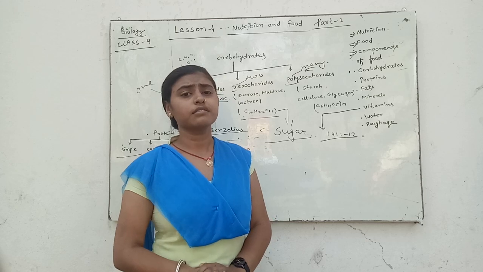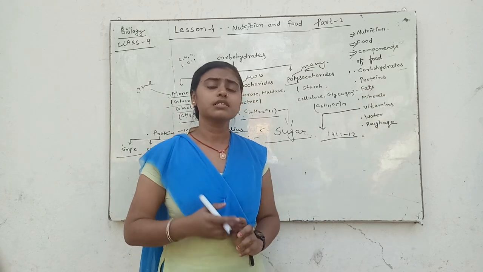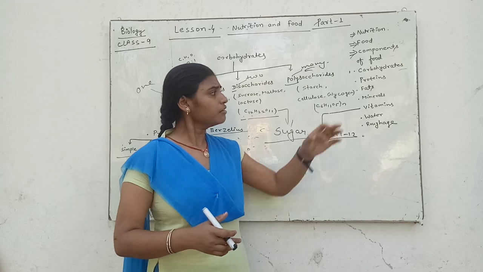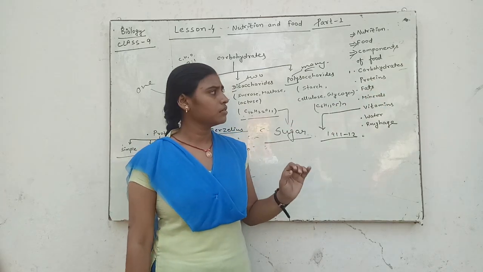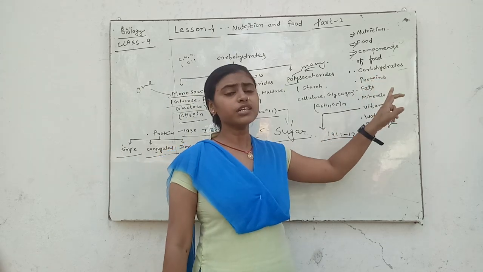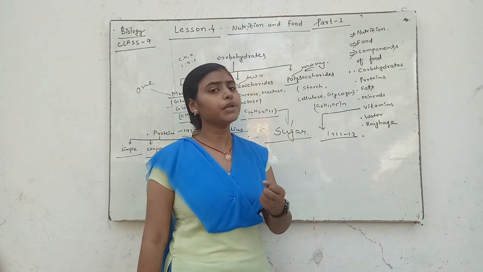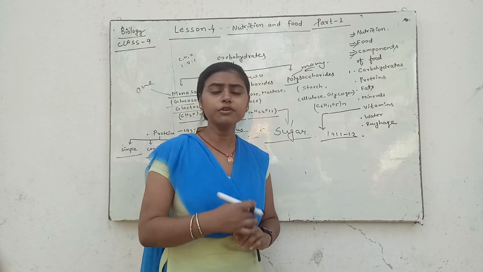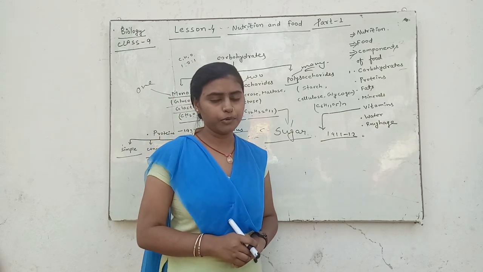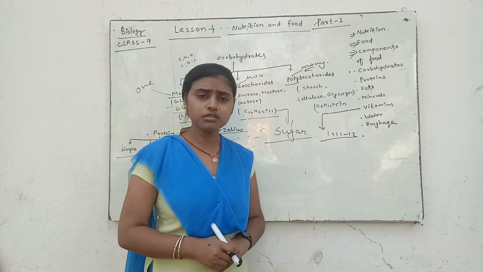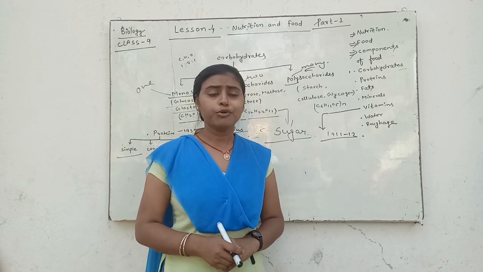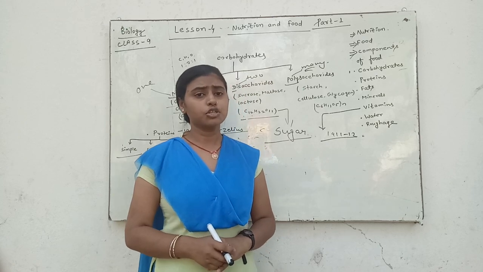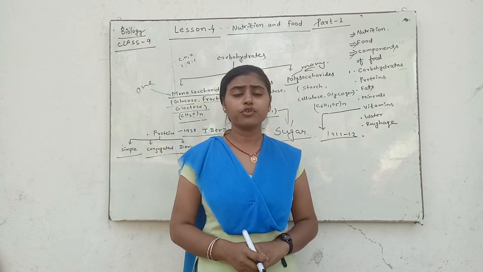Some proteins are obtained from plants, some from animals. Protein obtained from plants is known as plant protein, and protein obtained from animals is known as animal protein, such as fish, meat, milk, while pulses, vegetables, soybean are obtained from plants.